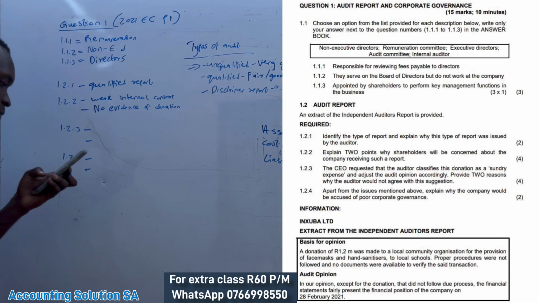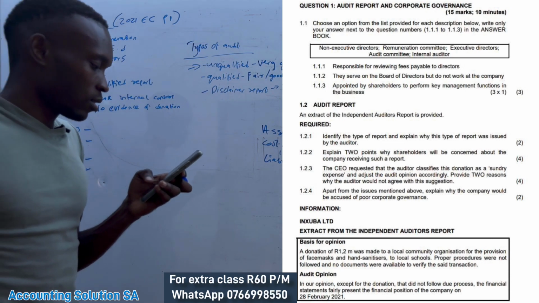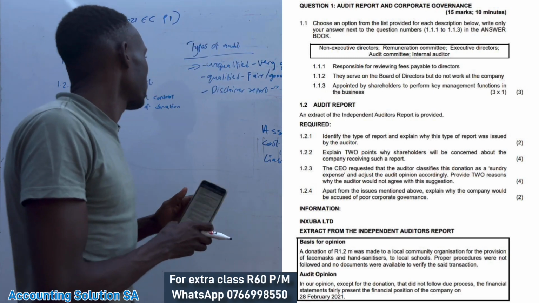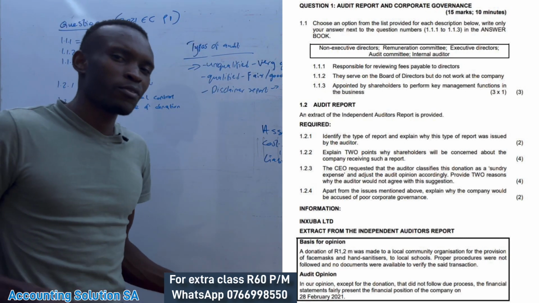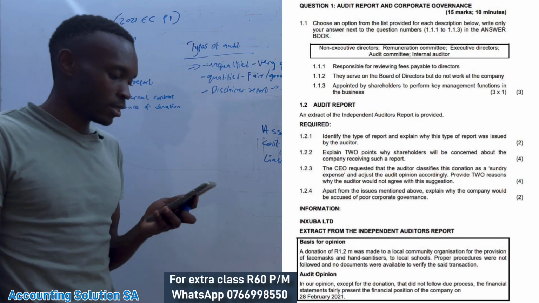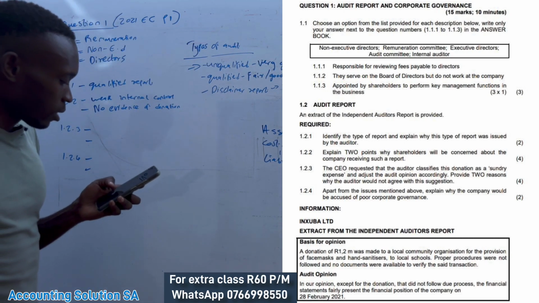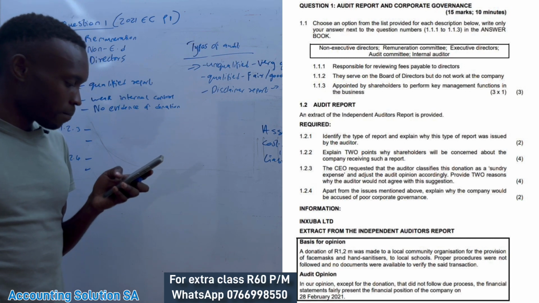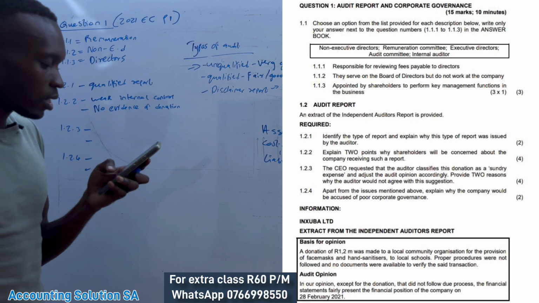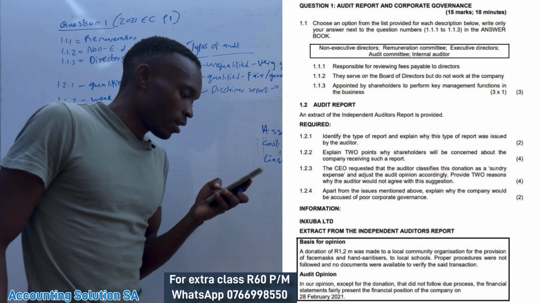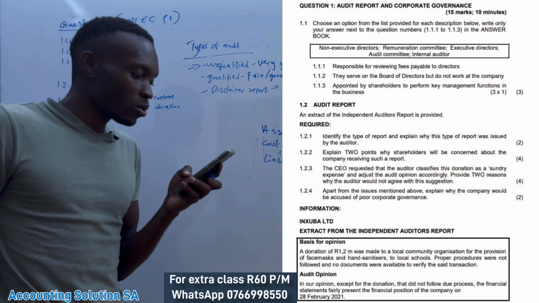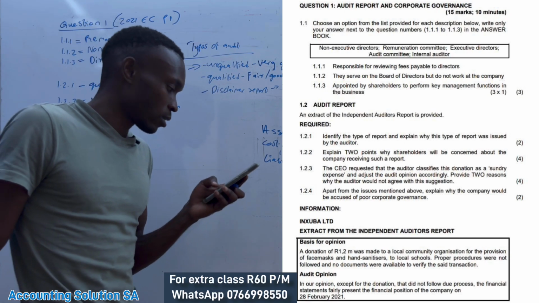Okay, so the financial statements were good, but this donation is affecting everything. 1.2 million is material, guys. It's a lot of money. Okay, then the next one, they said that the CEO requested that the auditor classify this donation as sundry expense and adjust the audit opinion accordingly. Provide 2 reasons why the auditor will not agree with this statement.